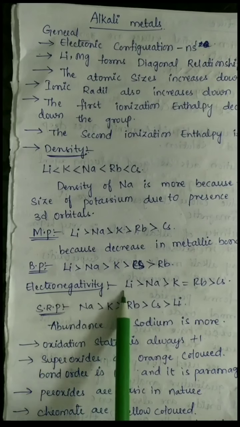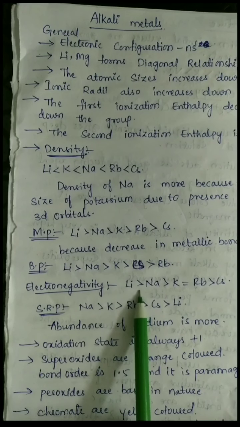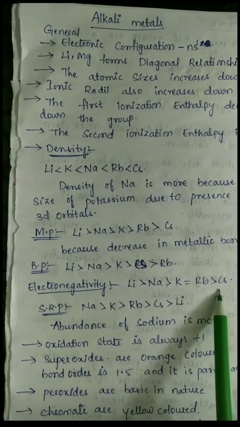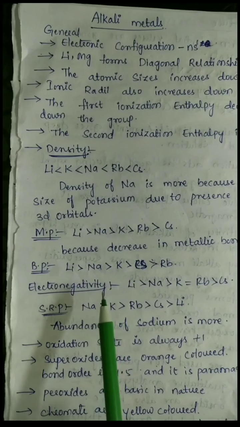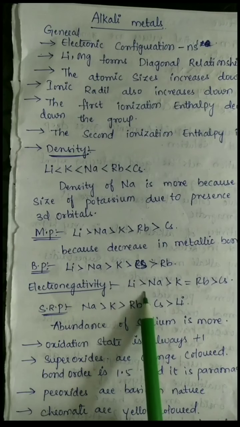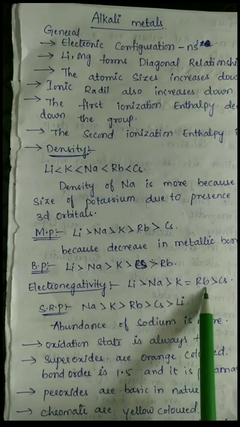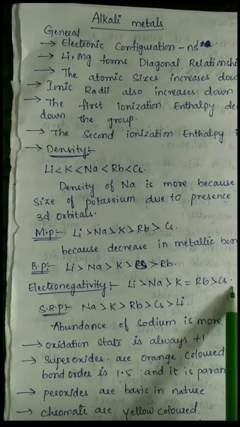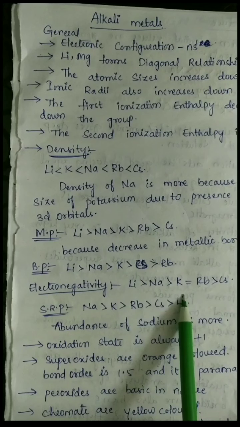And in the electronegativity also we can see that it decreases down the group. It means cesium has low electronegativity. So lithium is greater than sodium, is greater than potassium and rubidium, which have equal electronegativity, then it is greater than cesium. Here the electronegativity decreases down the group.